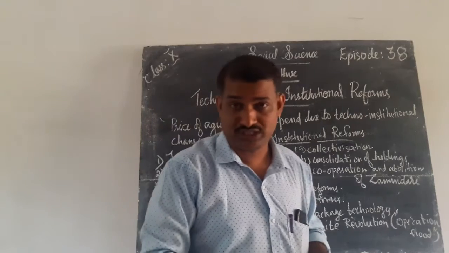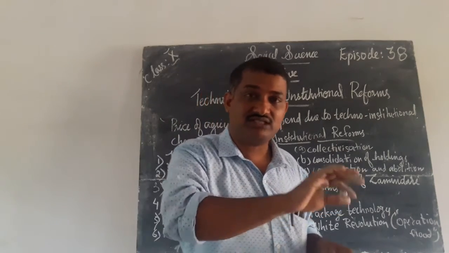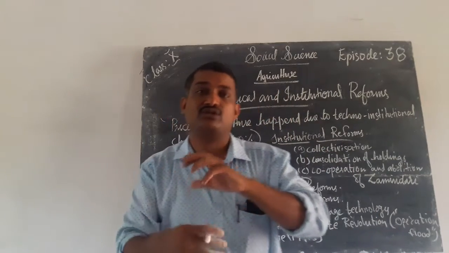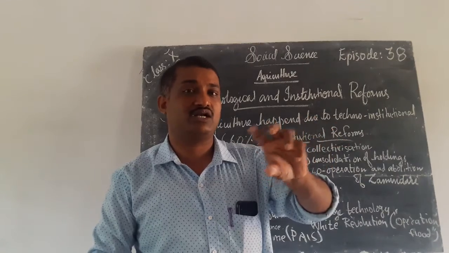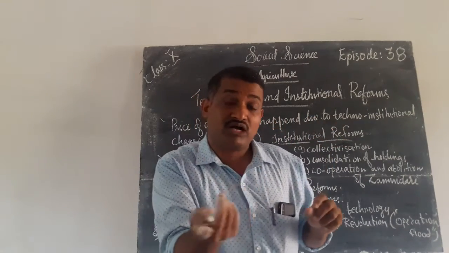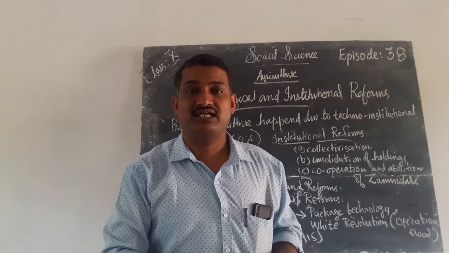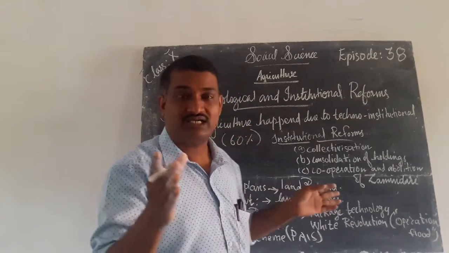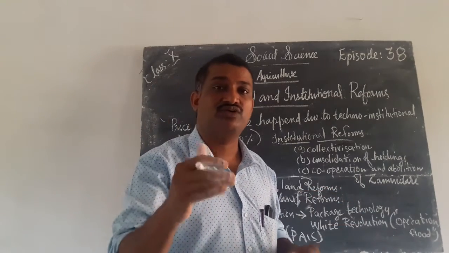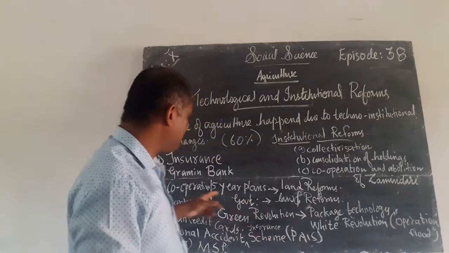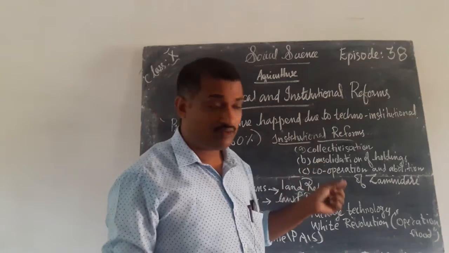What is the green revolution? You know that revolution means radical and fundamental changes. Whatever things we are changing and reforming, we can call it a revolution. Revolution means radical and fundamental change. So radical and fundamental change in which field? Agriculture. That is called agricultural revolution, or we can say green revolution. That is called the green revolution in the field of agriculture. The green revolution was focused on during the 5-year plans.